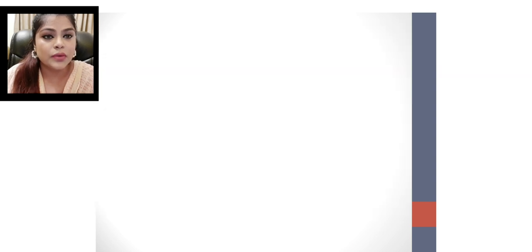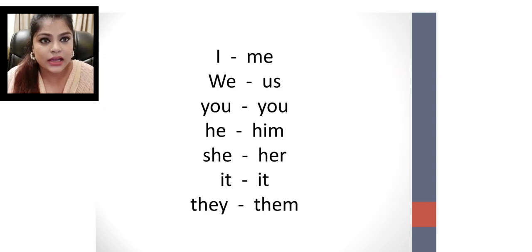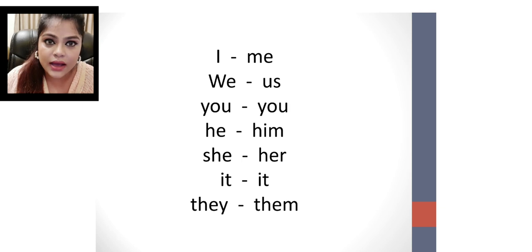See these words here. In the telling part, I is changed into me, we is changed into us, you will remain the same, he will change into him, she will change into her, it will remain the same, they will change into them.